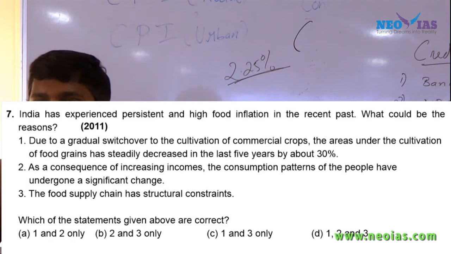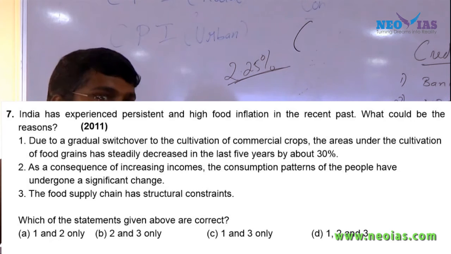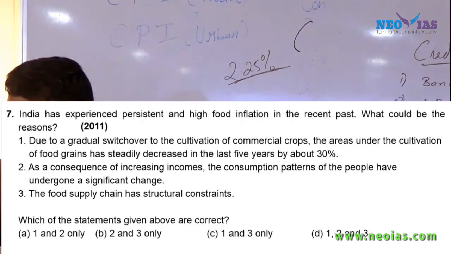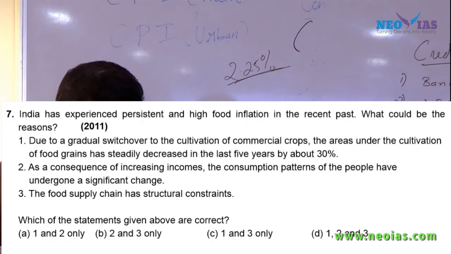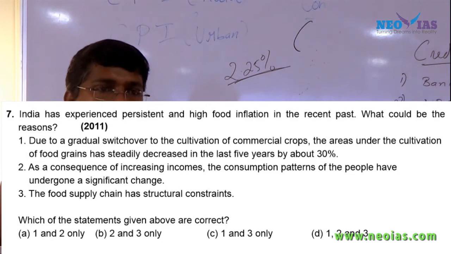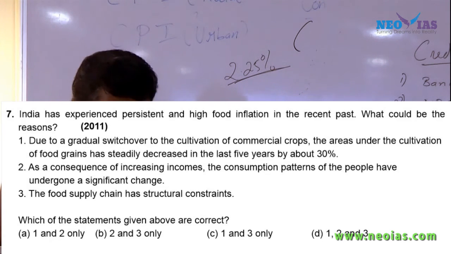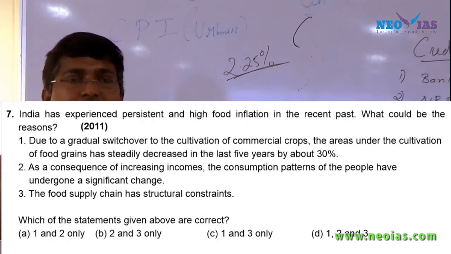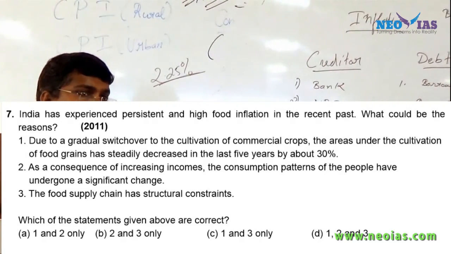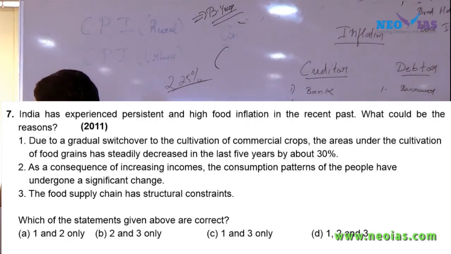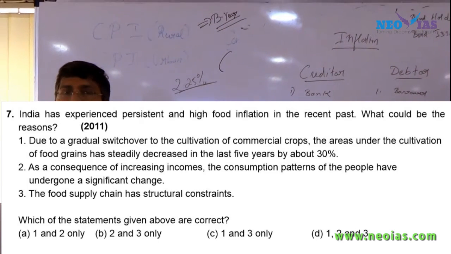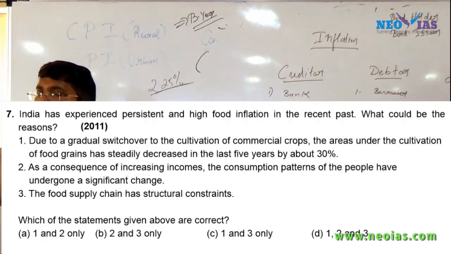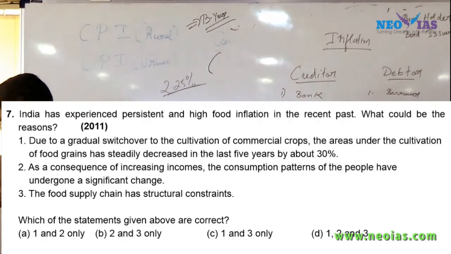A 30% decrease in the food grain area in the last 5 years, is it an abnormal thing or a normal thing? It's an abnormal thing. If it happens, there will be havoc. So that has not happened. Use this logic: if 30% of the cultivable area is reduced, the government will take necessary action. Why? It will affect our food grain production, and that will be a big problem for a country like India, where a large share of people are poor.